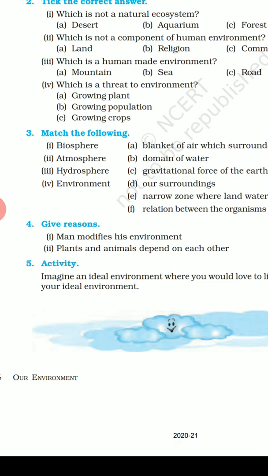Second one, plants and animals depend on each other. What is the reason for that? Plants and animals depend on each other for their requirements. Plants release oxygen that animals breathe and absorb carbon dioxide that animals release. So both are interdependent on each other.